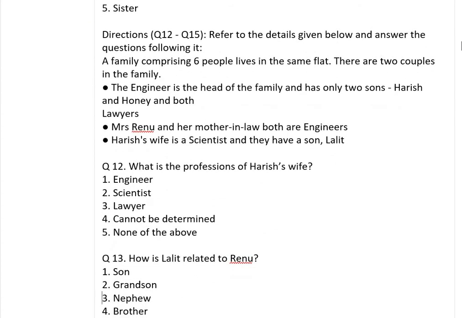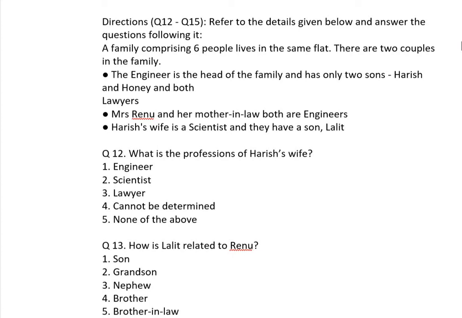Question number 12. A family comprises 6 people in the same flat. There are 2 couples. Again 2 couples, so we have to match them. The engineer is the head of the family. We don't know if the engineer is female or male, only the head of the family is given. So I am writing here engineer is the head of the family. Has 2 sons, Harish and Honey. Both are lawyers.